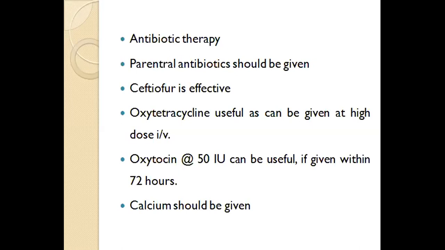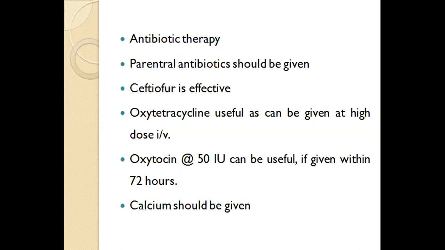Regarding the choice of antibiotic, different people have different opinions. But one thing is very clear: intrauterine antibiotics don't work in this particular case, so parenteral antibiotics should be given only. Some people say that ceftiofur at the specified dose rate works very well.